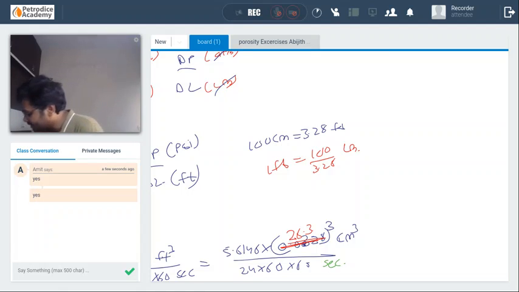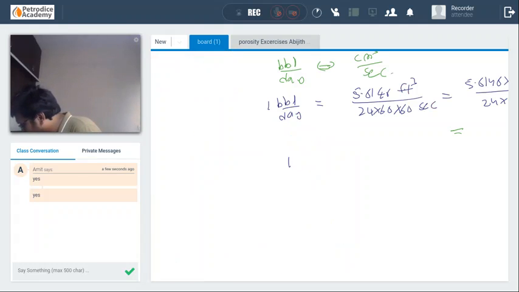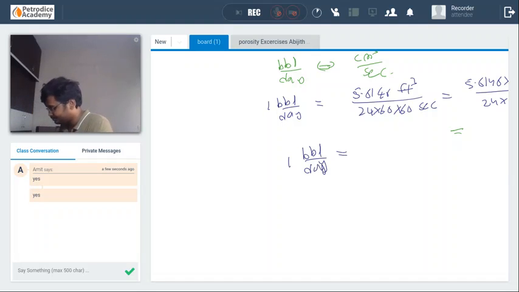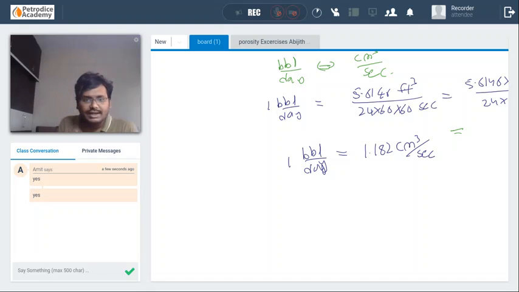While converting it, 1 barrel per day is equal to 30.5 whole cube into 5.6146 divided by 24 into 60 into 60. That is 1.182 centimeter cube per second. Guys, you need to remember this. Q barrel per day is equal to Q into 1.182 centimeter cube per second.